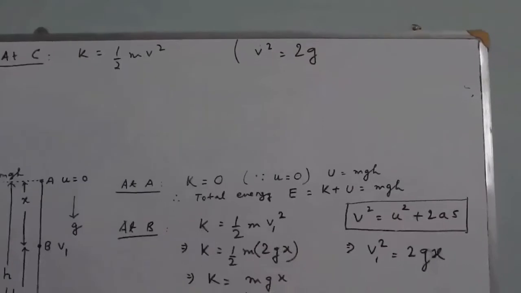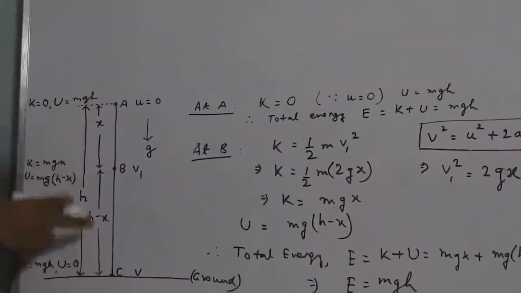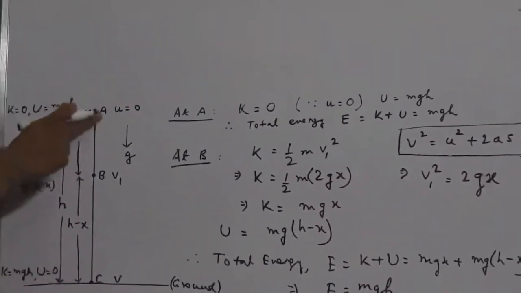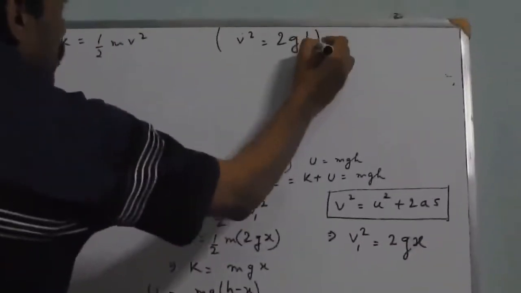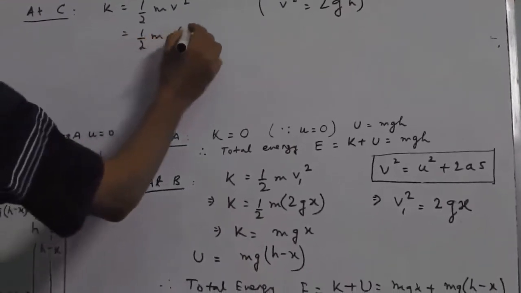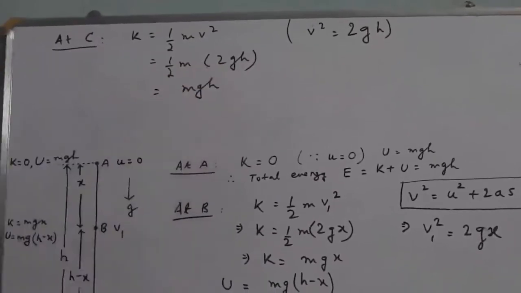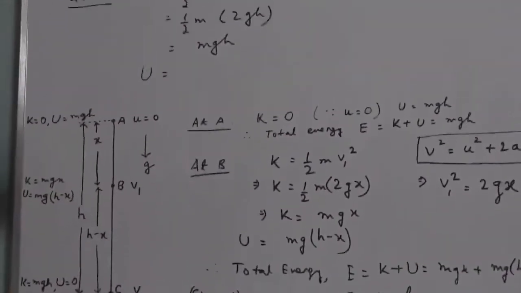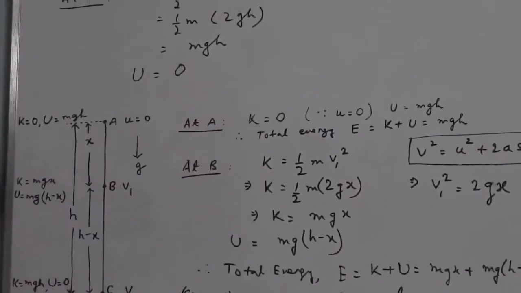S is the descended height, that is the total height h, because the object has finally reached the point C from the point A, so the height it has descended is h. So this becomes 2gh. So this is half into m into 2gh, and it becomes mgh. Obviously, as the object has reached the ground surface, its potential energy has become 0, because we already assumed that the potential energy on the earth's surface is 0.